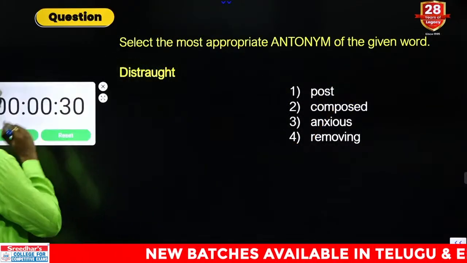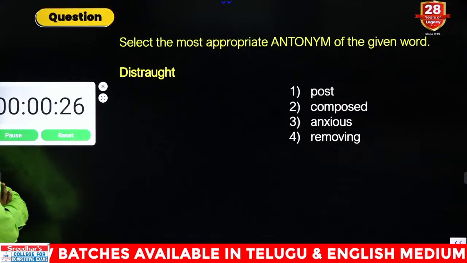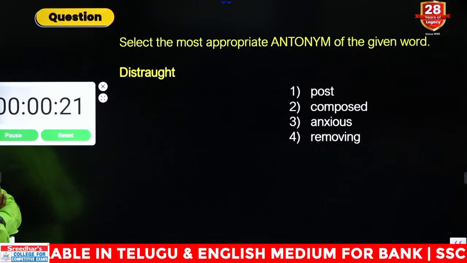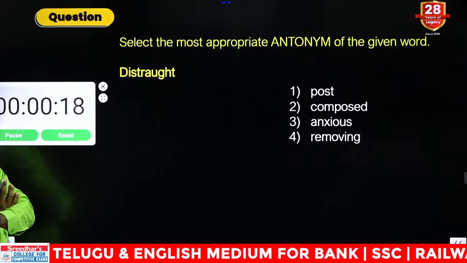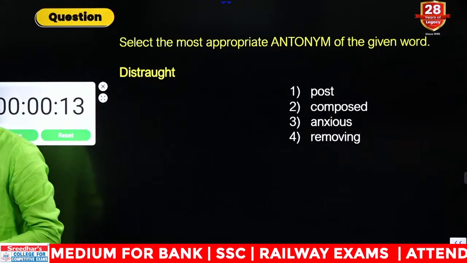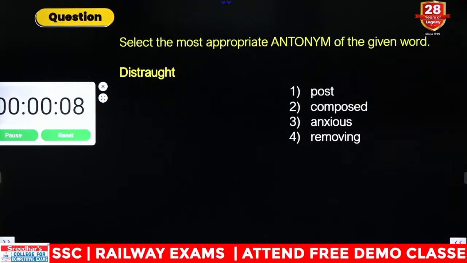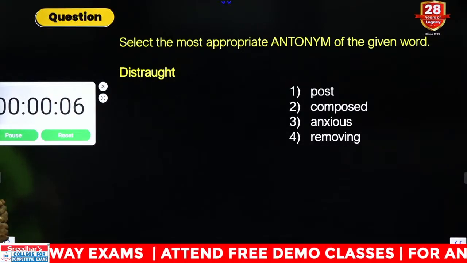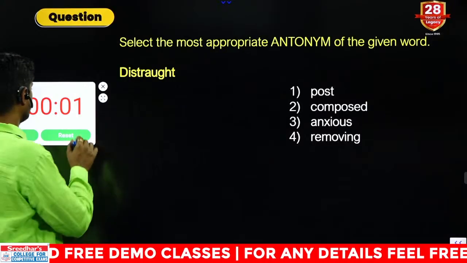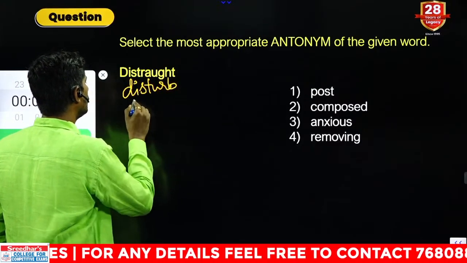Next question, distraught, antonym please. Opposite meaning is needed. Distraught is nothing but disturbed, or worried.